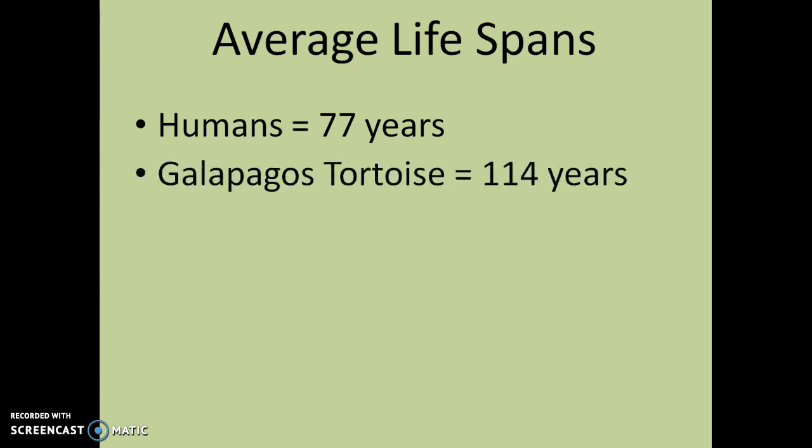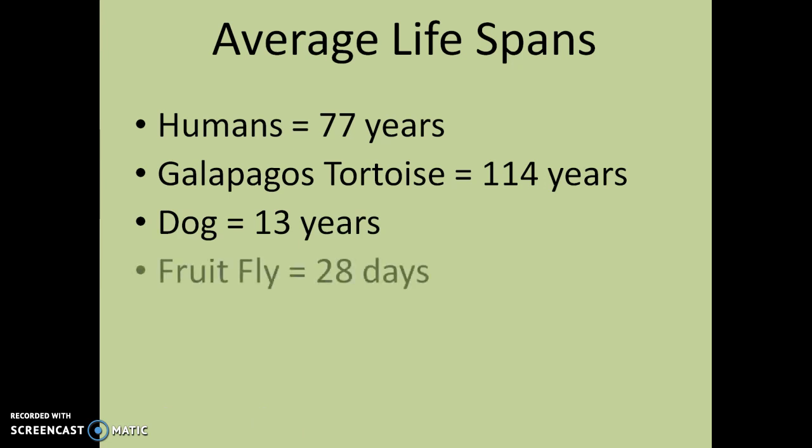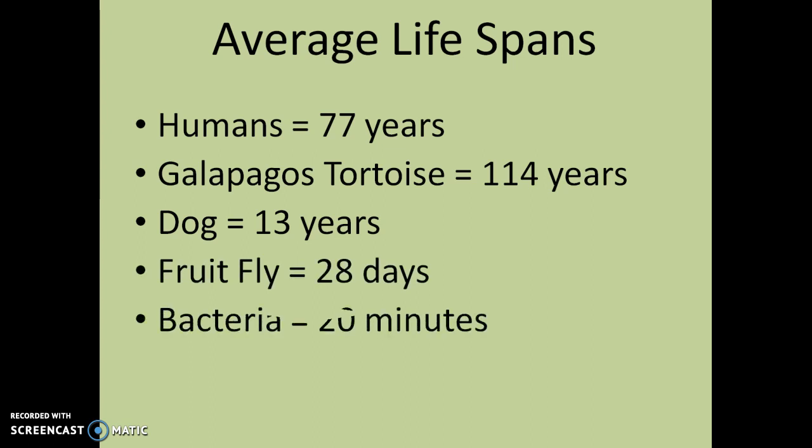Galapagos tortoises live an average of 114 years. So that's a very long time. A dog is about 13 years, depending on the breed. A fruit fly only lives for about 28 days. Bacteria, about 20 minutes. And oak trees' average lifespan is about 500 years. So that's a long time as well.